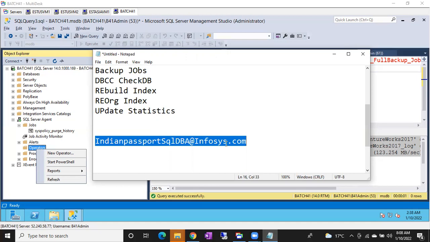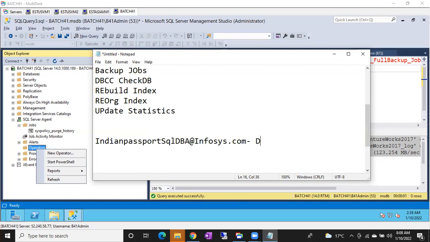So simply, if you mention this email ID, all DBAs will get an email. If the job fails, all DBAs will get an email. Whoever is there in the shift has to take care of it. Agree? It won't send individual mails, guys. It will send to DLs only. DL means distribution list.